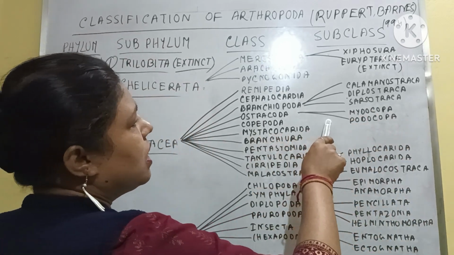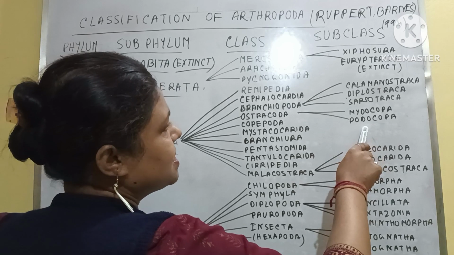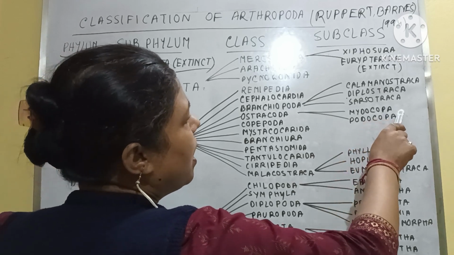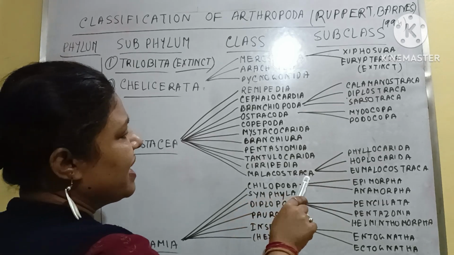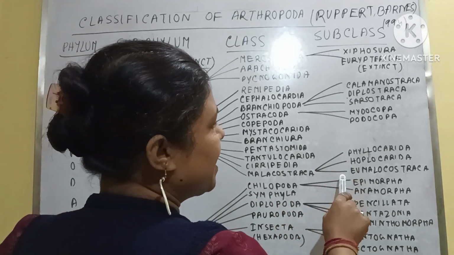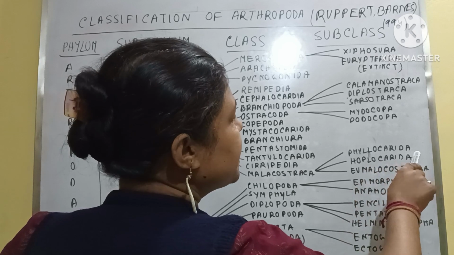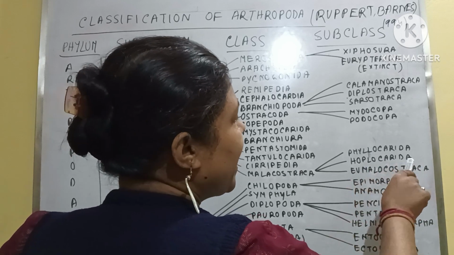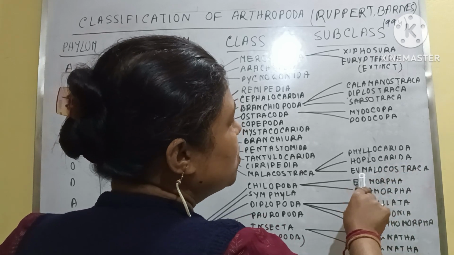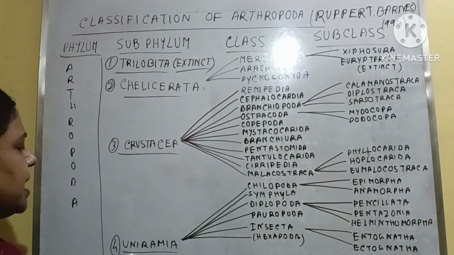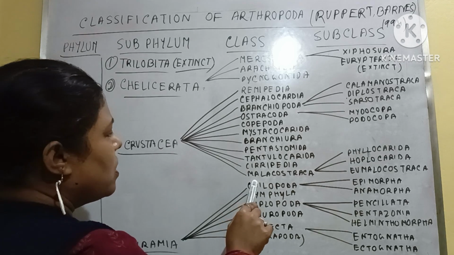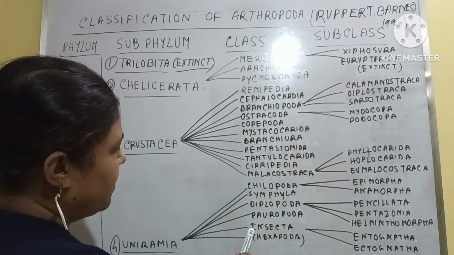Under Ostracoda there are 2 subclasses, Myodocopa and Podocopa. Clear? And under Malacostraca there are 3 subclasses, Phyllocarida, Hoplocarida, and Eumalacostraca.